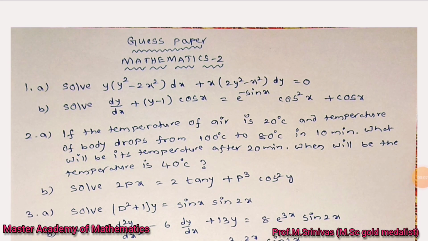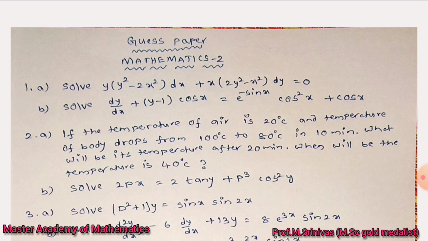Now let us continue our mathematics guess paper. It's only a guess paper, an expected paper, that we can expect in the second semester examination of your Mathematics 2 of R18 JNTUH Hyderabad. Look onto the first one. As usual, as I told you, the first unit, second unit, third unit each have 2 problems, and the 4th and 5th units each have 1 problem that you can expect in the final semester exam.